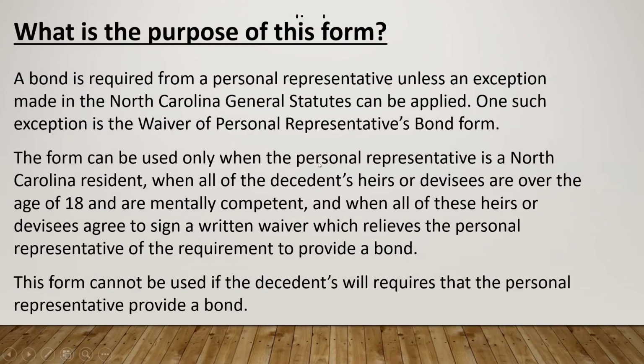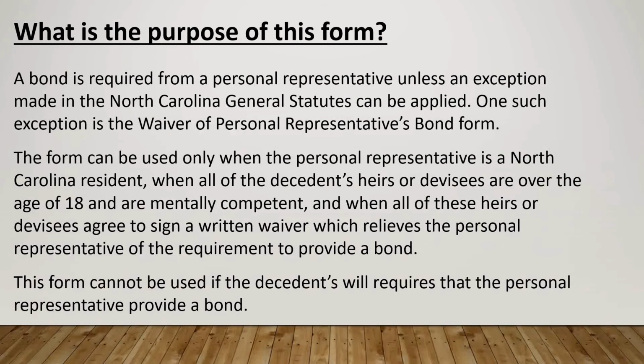What is the purpose of this form? A bond is required from a personal representative unless an exception made in the North Carolina General Statutes can be applied. One such exception is the Waiver of Personal Representatives Bond Form.